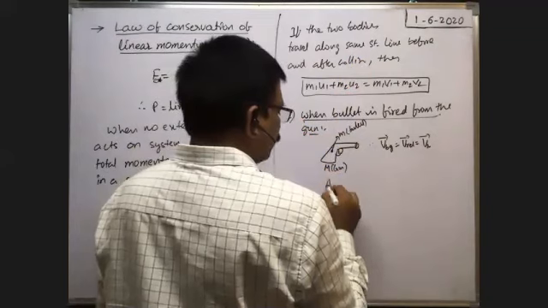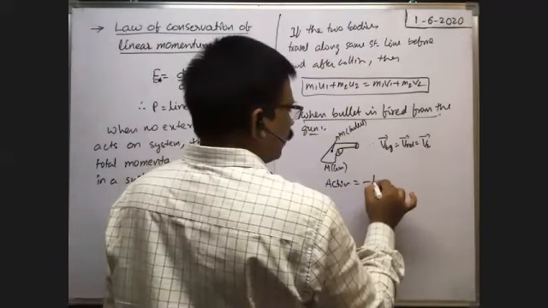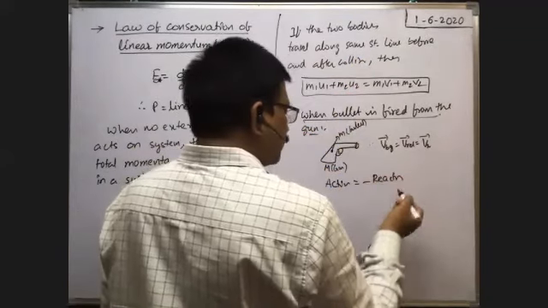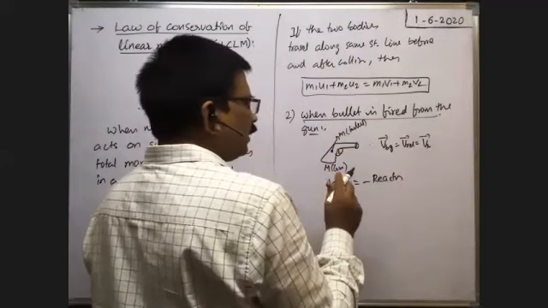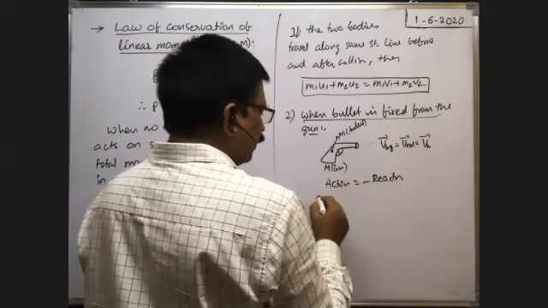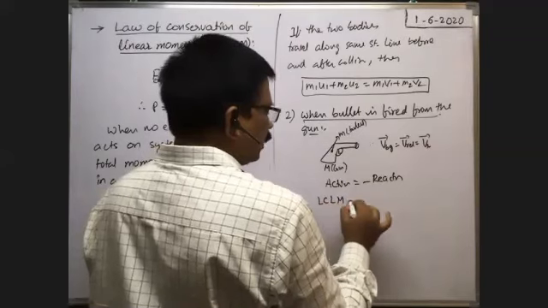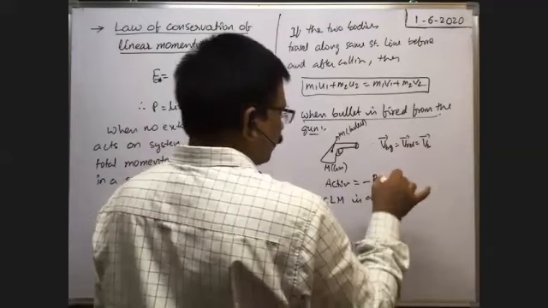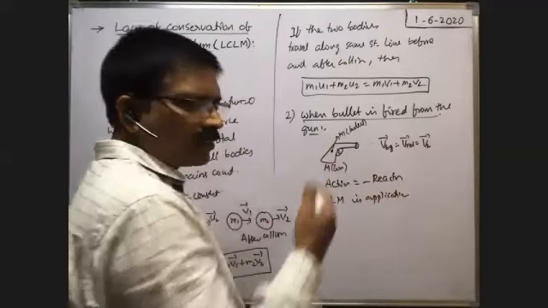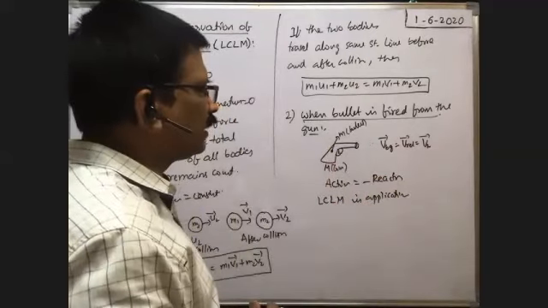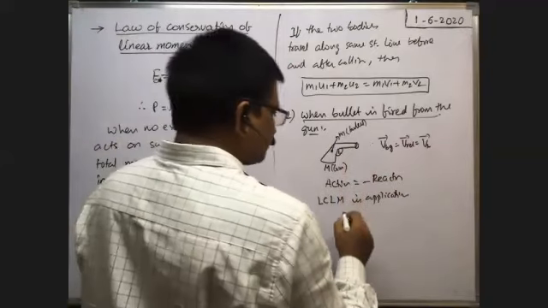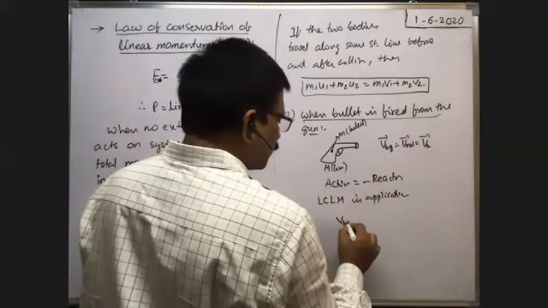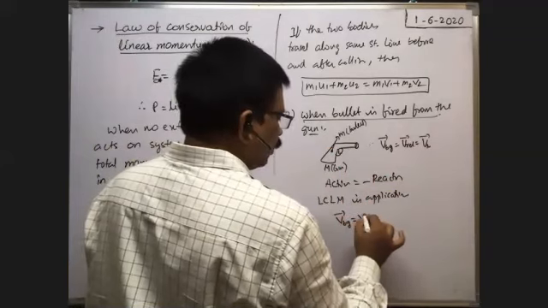For every action there is an equal and opposite reaction, and according to the law of conservation of linear momentum, it is applicable here. I already explained why it is applicable: only internal force acts, no external force acts on the bullet-gun system. Now, the velocity of the bullet with respect to the gun is equal to VR.